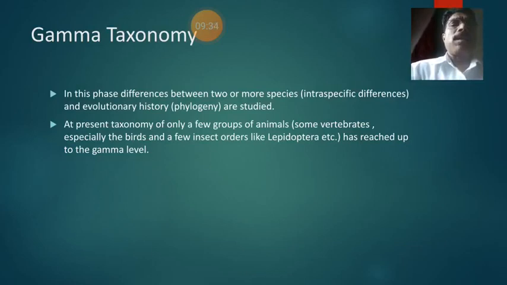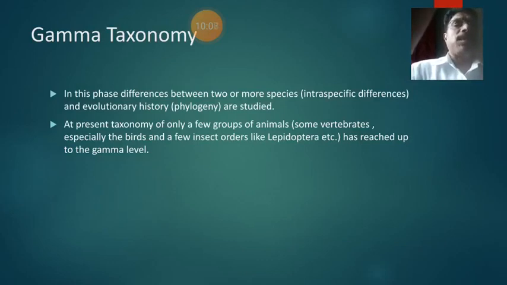It means gamma taxonomy gives a very important principle: we first identify the same species, and these species are taken for classification as well as their evolutionary history, or how they evolved and changed in their bodies.